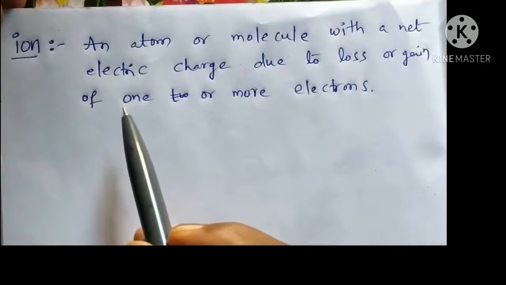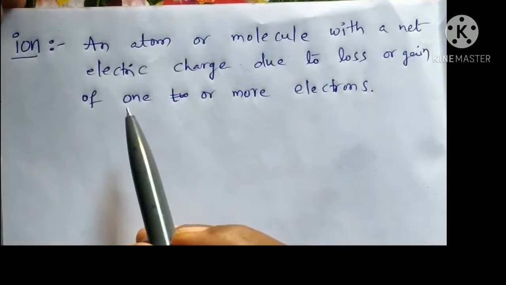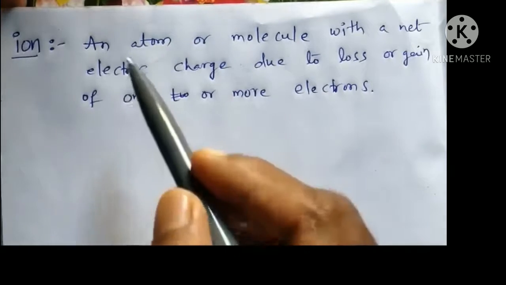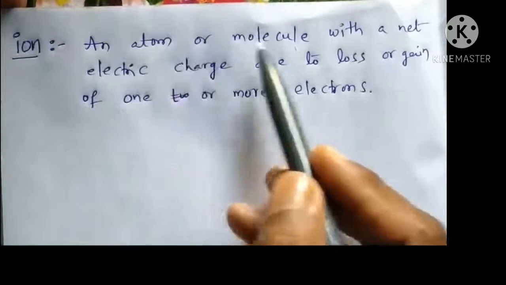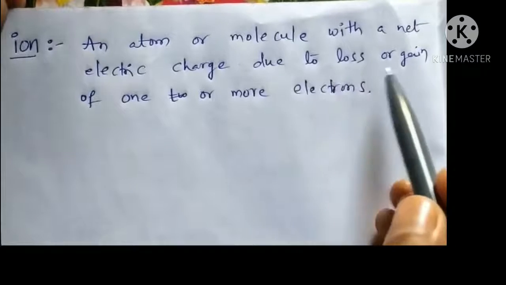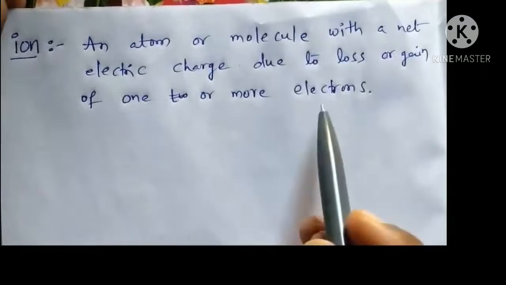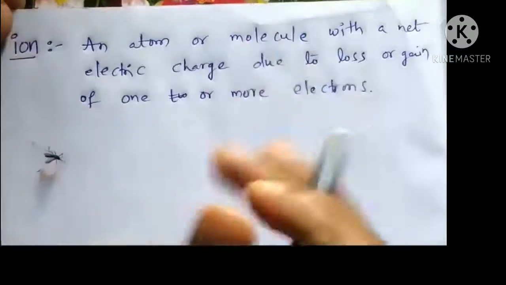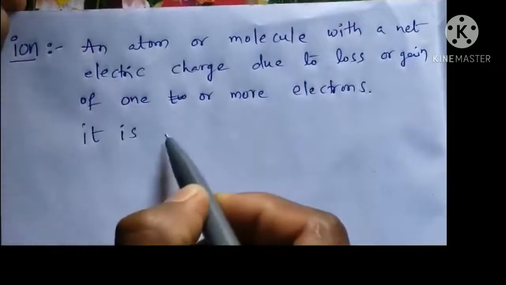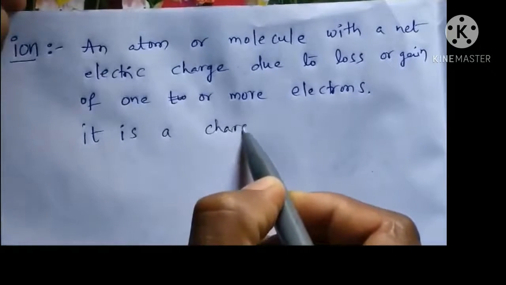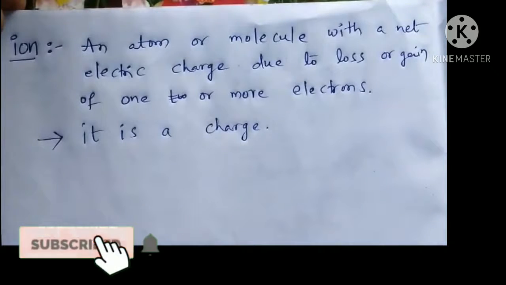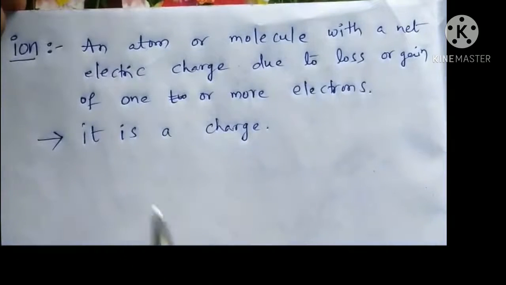In this video, I'm going to explain about ion and types of ions. Here, the definition is given: an atom or molecule with a net electric charge due to loss or gain of one or more electrons. Simply, we can say an ion is a charge.